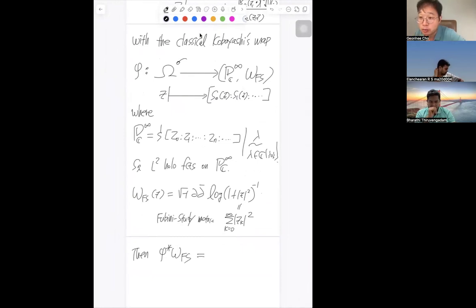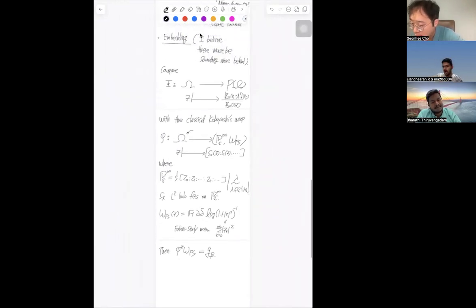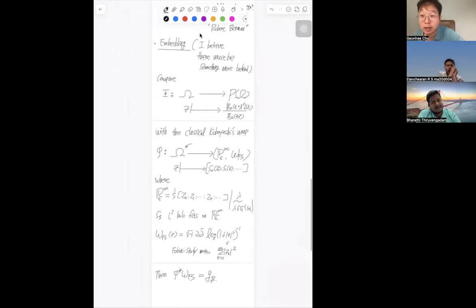What do you expect? We will get the Bergman metric. This is a classical result, and also a very powerful result in many different senses. However, now let me explain why I consider this a new embedding rather than just using the Kobayashi one.